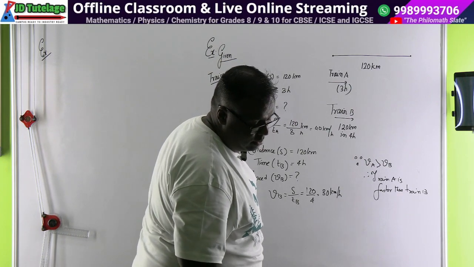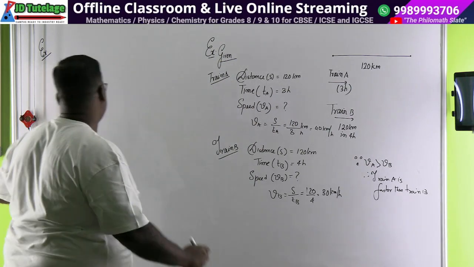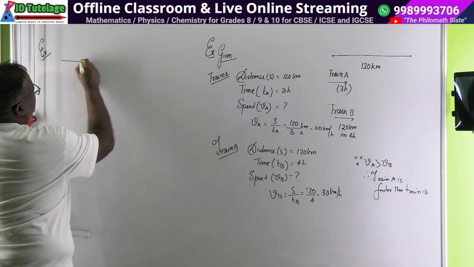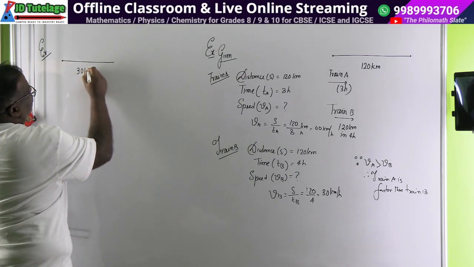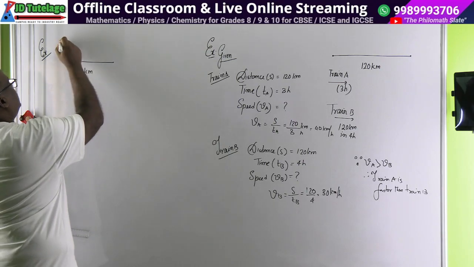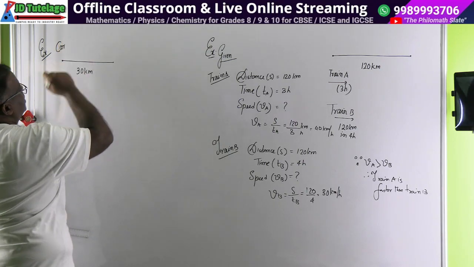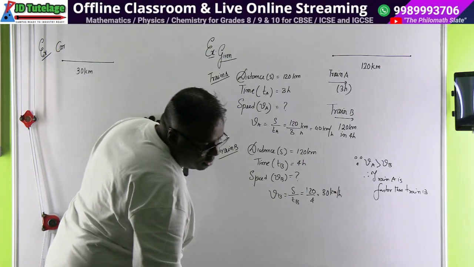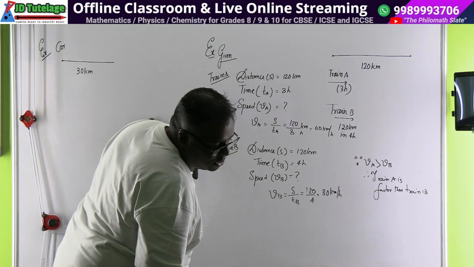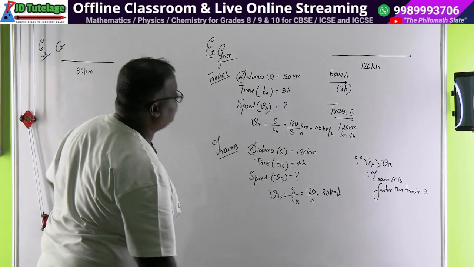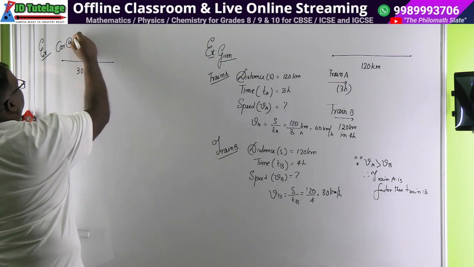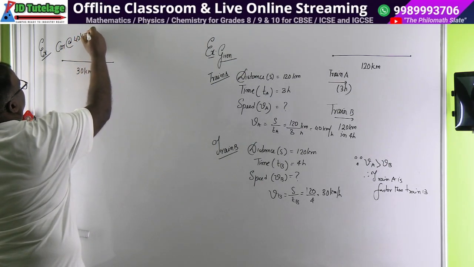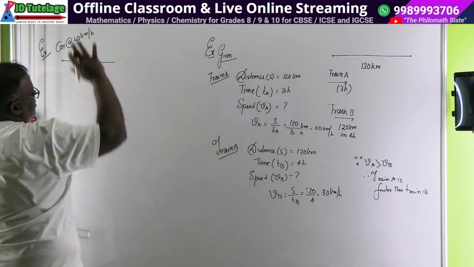A car travels 30 kilometer. So we have a stretch of 30 kilometers. First I'll always draw the problem first. A car travels 30 kilometer at a uniform speed of 40 kilometer per hour. So here it's traveling 30 kilometer at 40 kilometer per hour. This is the speed. Let's first understand the problem.